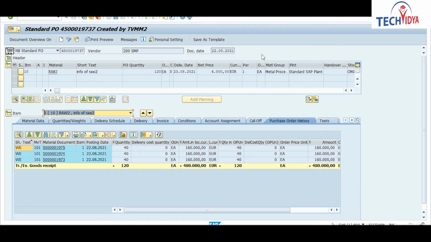I think this is the PO that we have created, right? So as you are able to see here in the purchase order history tab, you are able to see 3 GR. Because we have done GR 3 times for this 120 quantity, you have 3 GR documents here. Now click on this first one.